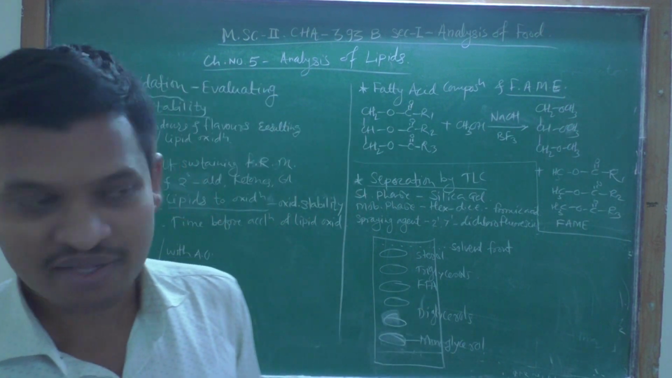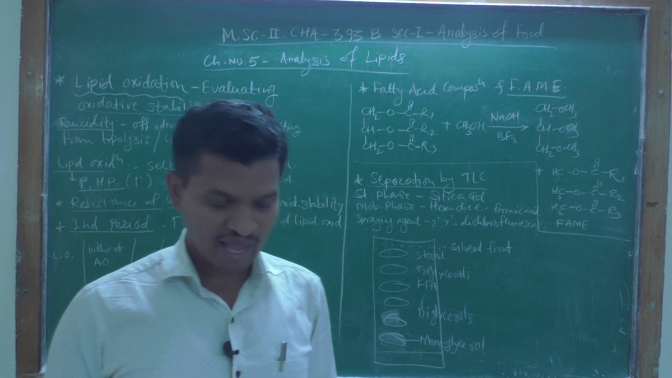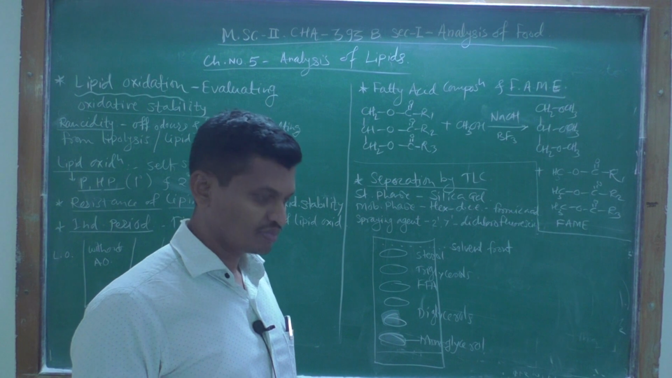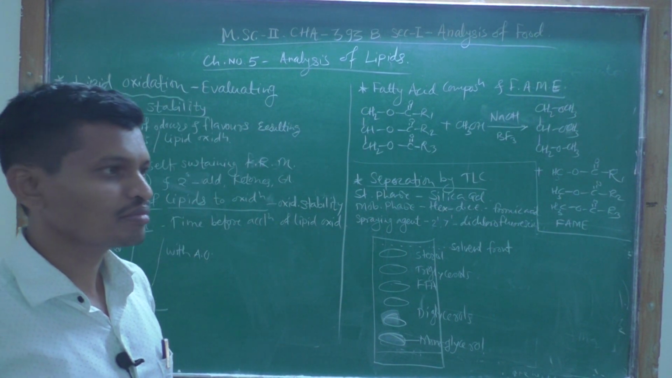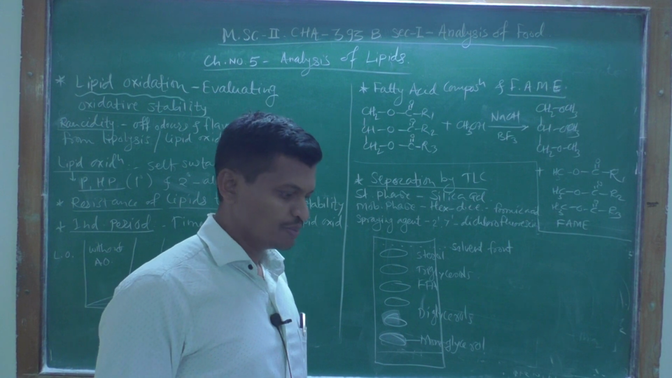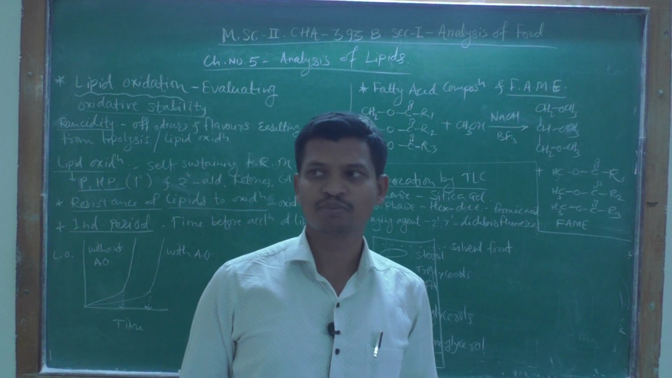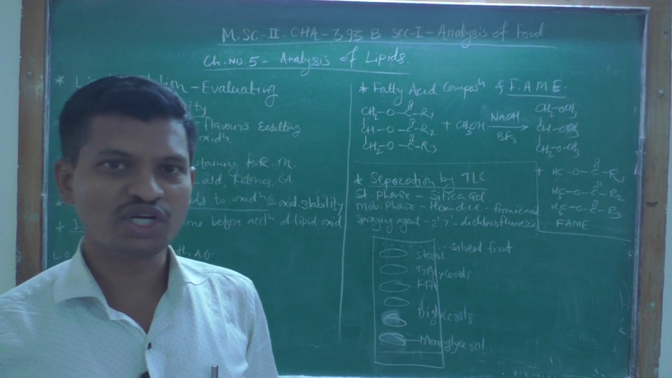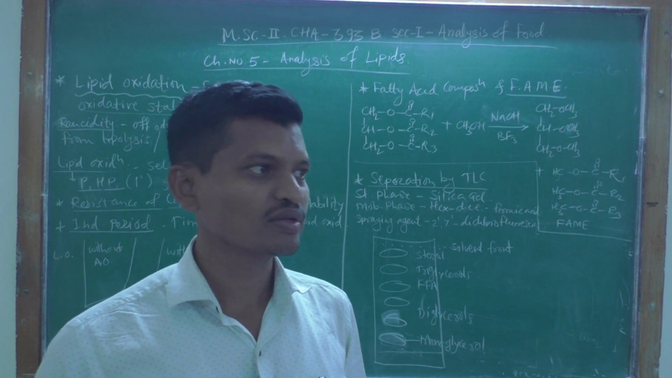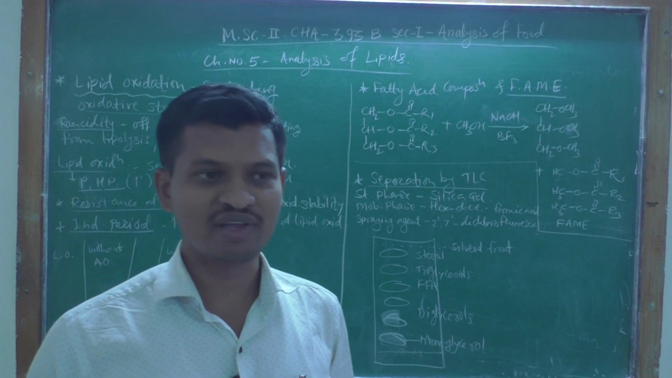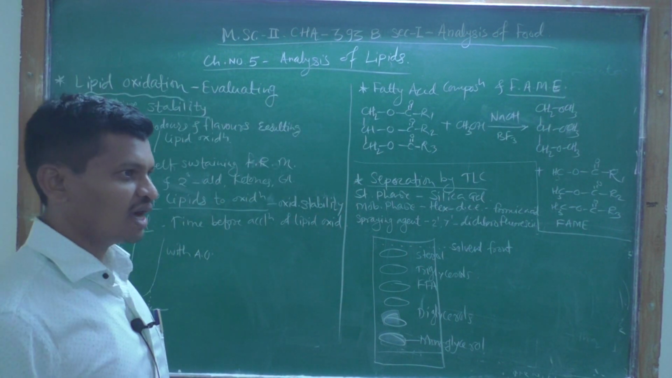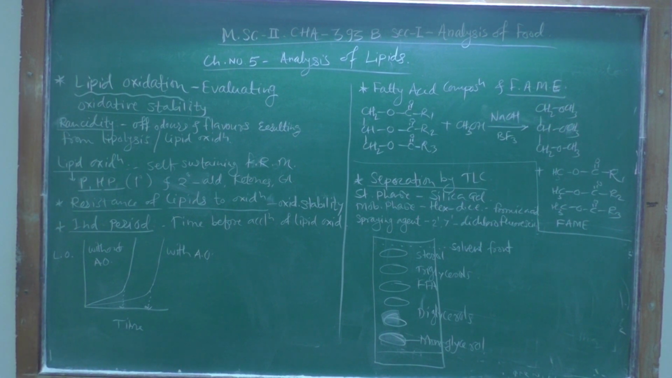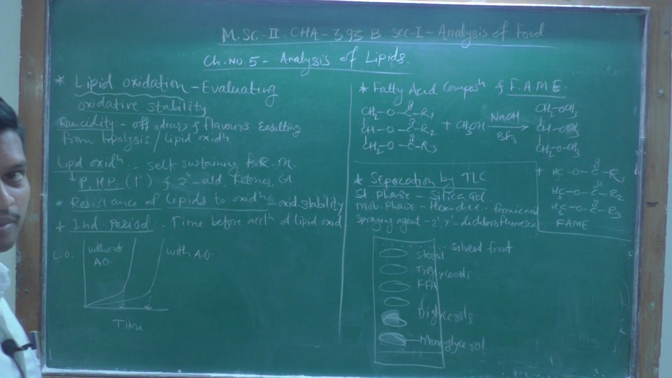Dear friends, we are discussing food analysis, and our current chapter is the fifth chapter, analysis of lipids. Yesterday we have seen some analyses such as peroxide value, conjugated dienes and trienes, then Totox value, para-anisidine value, etc. Now we are at the end of our chapter. Today's discussion point is lipid oxidation, evaluating oxidative stability.